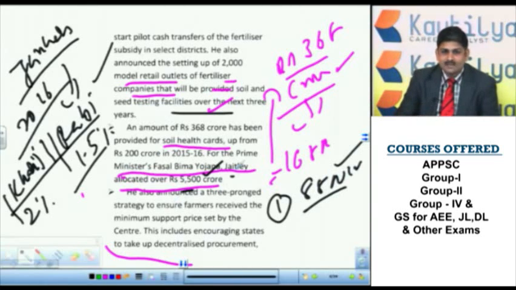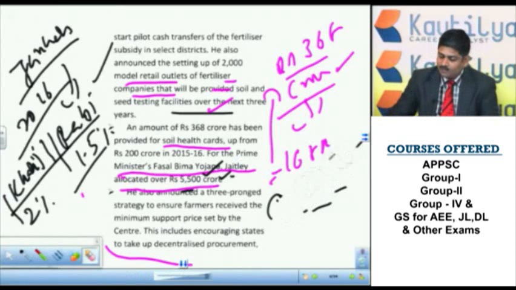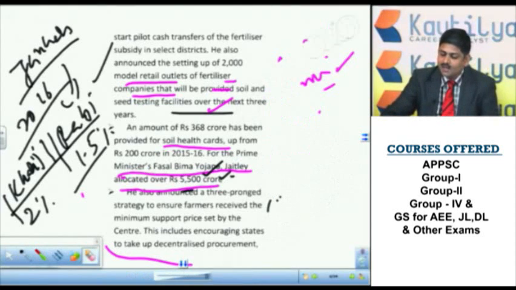So they may ask the question in 2 ways. What was the actual estimation of Prime Minister's Fasal Bhima Yojana? 8,800 crore will be the answer. What is the actual budget allocation for Prime Minister's Fasal Bhima Yojana? 5,500 crore. So 2 are very important components. By carefully scanning the question, you need to answer. That is another important one.